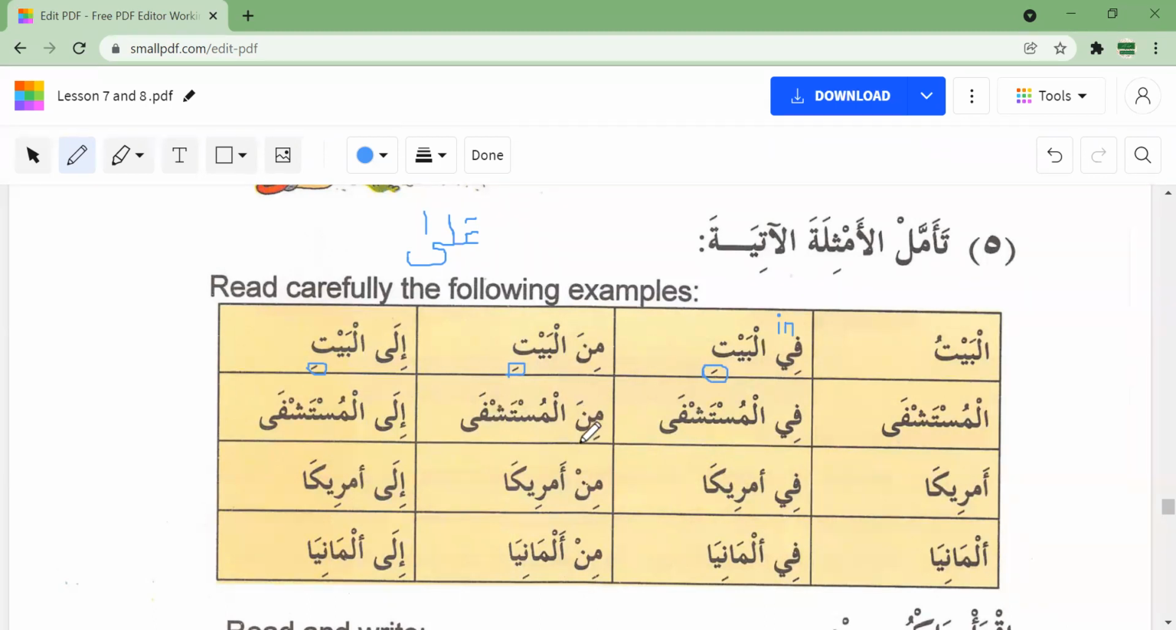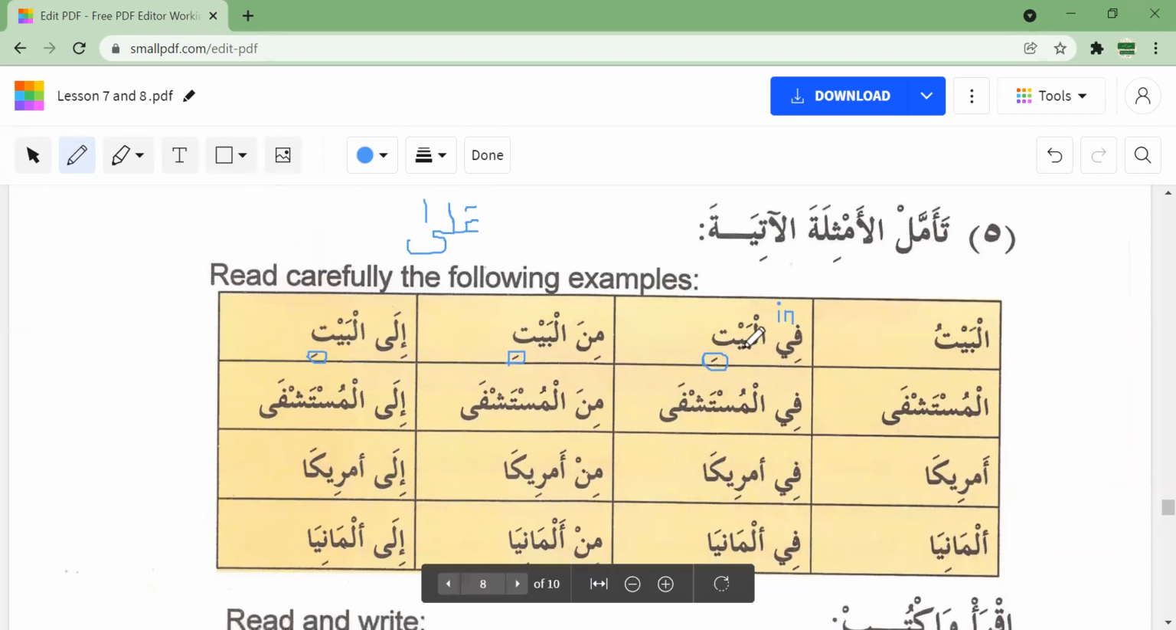Even though there is a harf of jar being added to it, this word becomes jar, and this word also becomes jar, but you cannot see it. Okay, that's the only difference. So you have to keep this in mind, that for many of the words you will see that there's a kasra after a harf of jar is added, but for some of them it will not be the same.